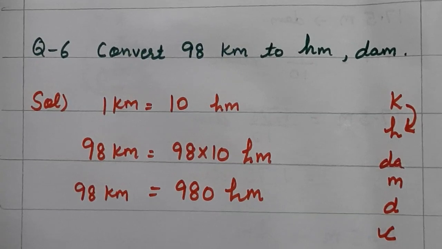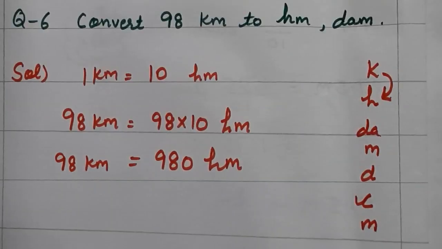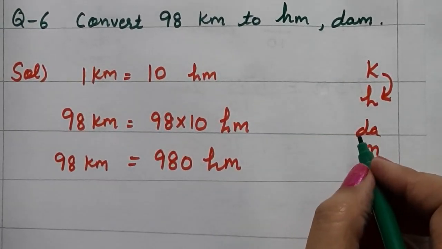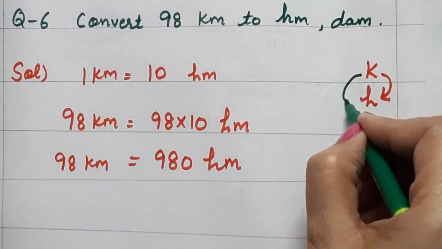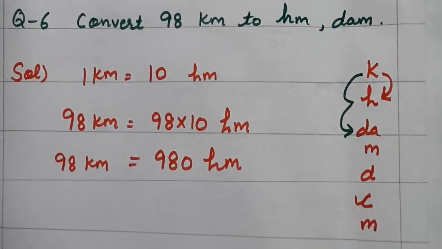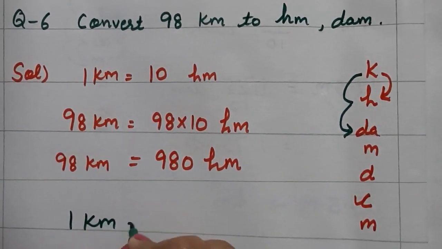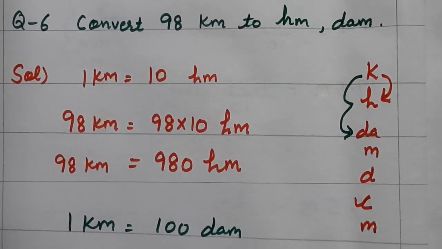Also in the next part is convert kilometer into decameter. Now see what will be the formula. Kilometer to decameter. 1 and 1, 2 steps down you are coming. So you will write down 1 kilometer is equal to 100 decameter.